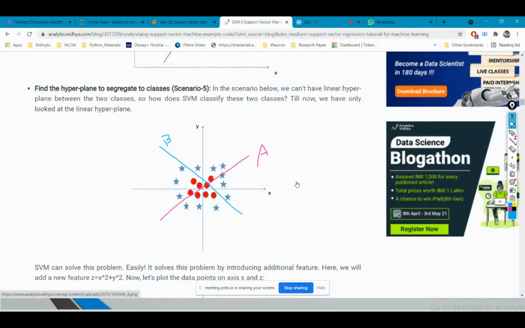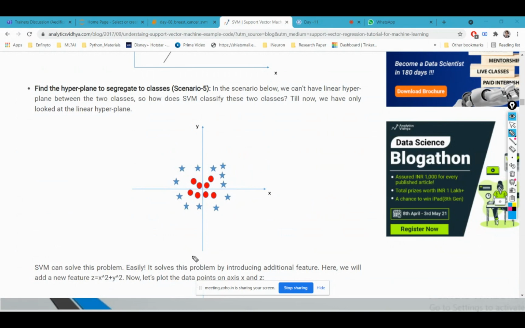For this type of condition, I'm going to apply the kernel trick. You can see that all the dots are closer to the x and y coordinates, and all the star points are at some distance from the x and y coordinates.